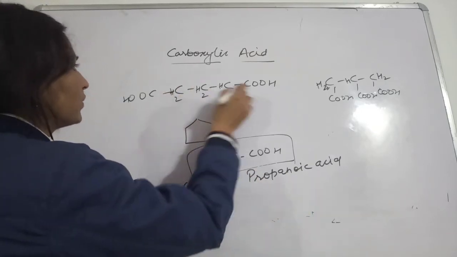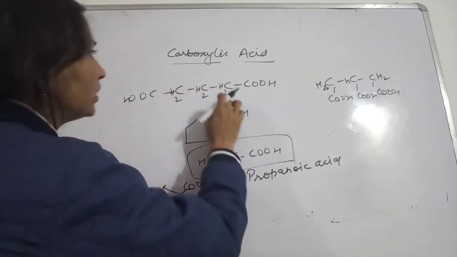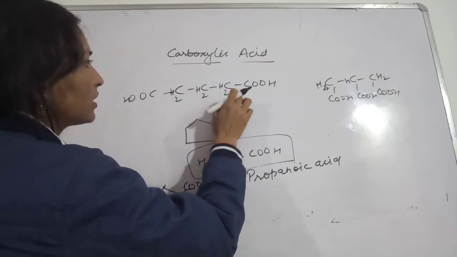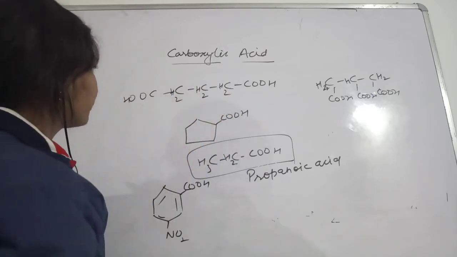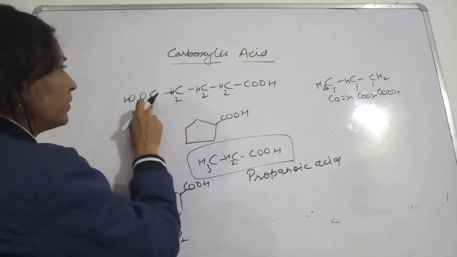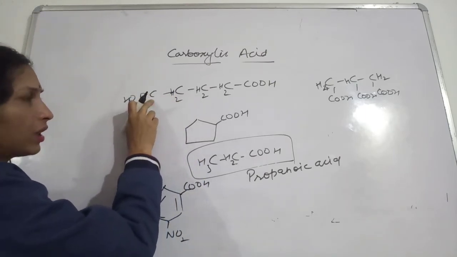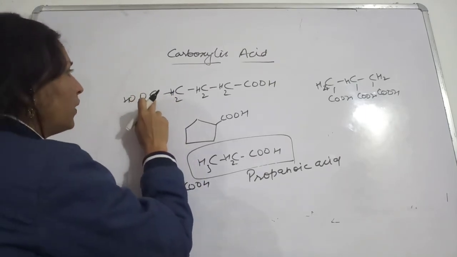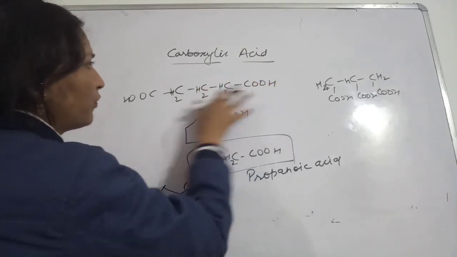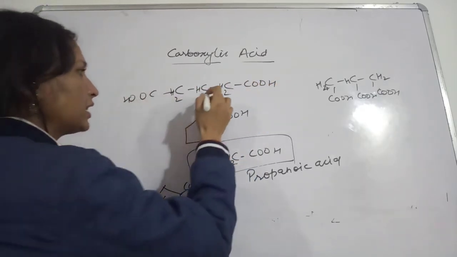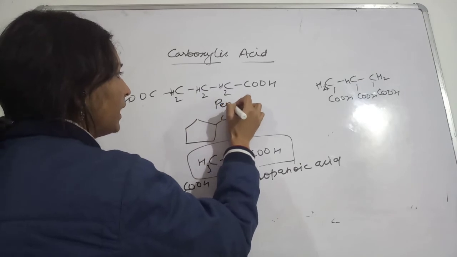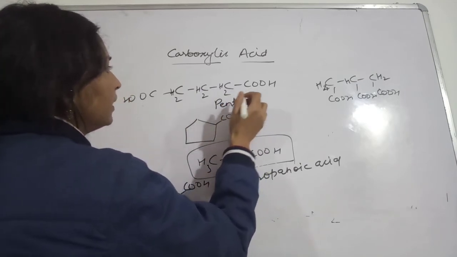Now see here, this one is 1, 2, 3. Okay, so this one will be called this, and how many carbons are we having? We will have to count this carbon also, the carbon possessing the functional group. So 1, 2, 3, 4, 5. So 5 carbons are present in this case. That is why we will choose the word pent. And now we will write pent.